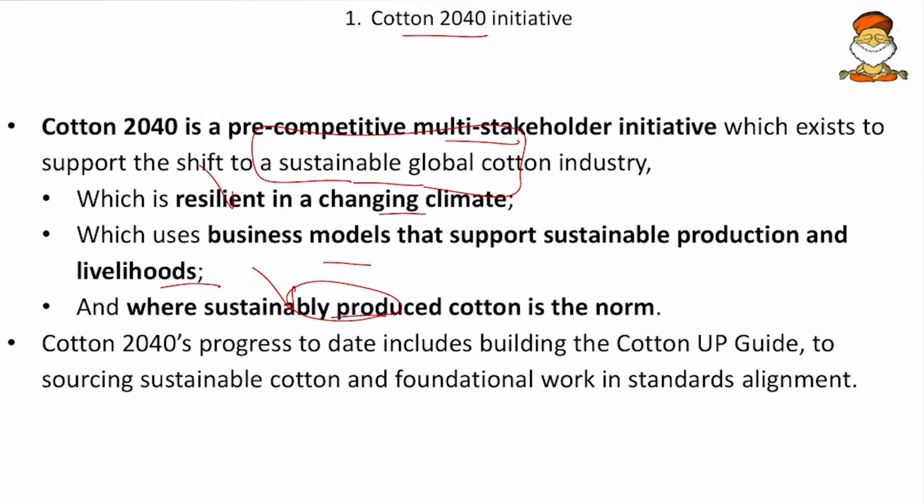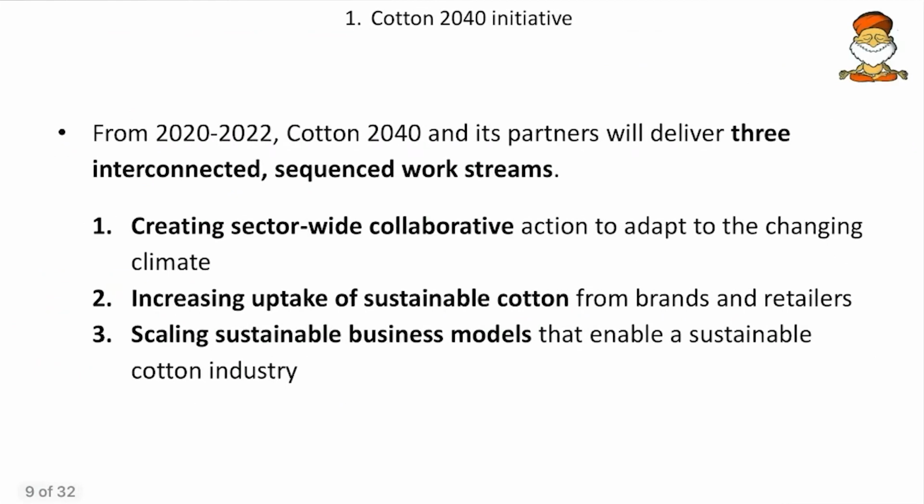Then Cotton 2040's progress to date includes building the Cotton Up Guide. So a guide for building the sustainable varieties and business model for cotton is one of the important works taken up by the Cotton 2040. Then come to more facts. From 2020 to 2022, the Cotton 2040 and its partners will deliver 3 interconnected sequenced work streams. So what are they? One is creating sector-wide collaborative action to adapt to the changing climate, and then increasing uptake of sustainable cotton, and then scaling sustainable business models. So again it is the same targets.